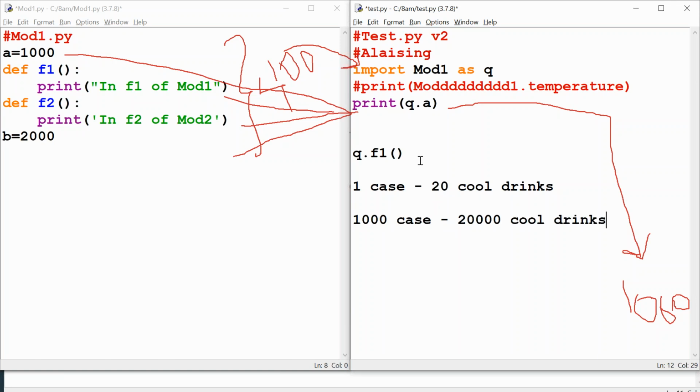So by seeing the 1000 cases, you say, hey, I want all these 1000 cases of cool drinks dropped at home tomorrow by 11:30, because I have a function to celebrate for 20 people. Okay, so the shop fellow will go mad, and at the same time he'll feel happy because his stock is getting sold out, right? But the point is, do you order this many cases for the sake of a 20-people function? No, right?